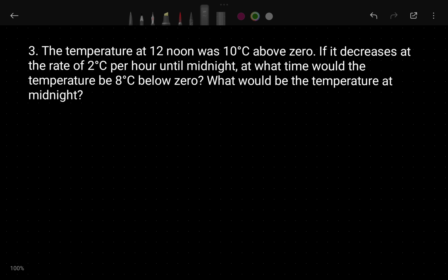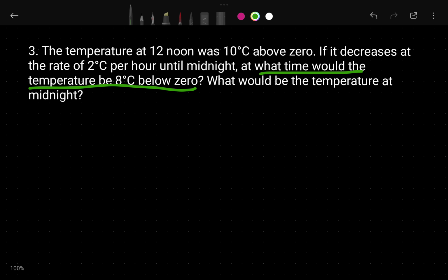In a simple way I can tell you, here it is asking two questions. It is asking: at what time would the temperature be minus 8 degrees Celsius? So the question is simple: at which time will the temperature be minus 8 degrees Celsius, like 7 o'clock, 8 o'clock, in the morning, in the evening. The first question is this one only.